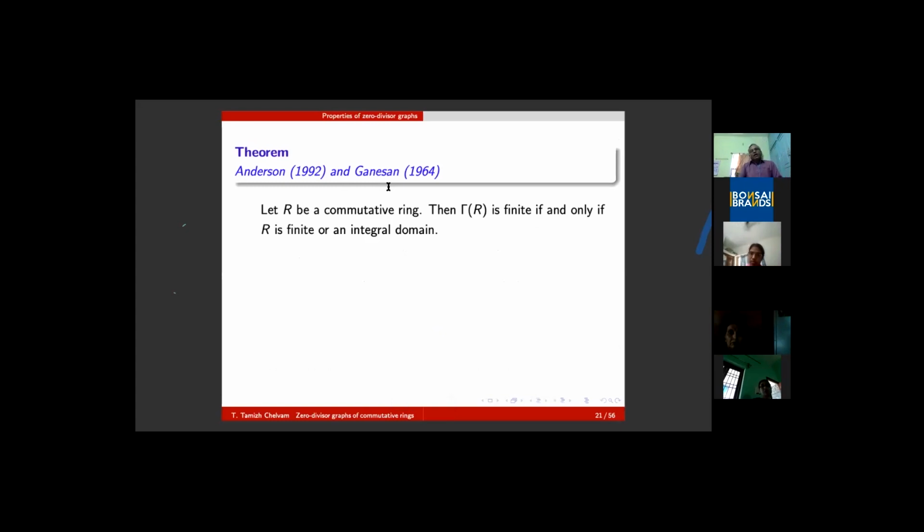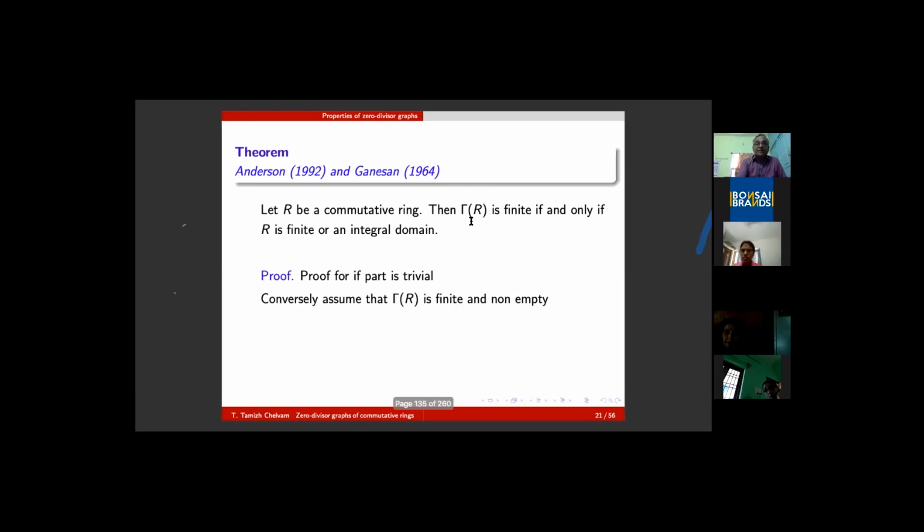If you want to prove the result, one part is trivial. Suppose R is finite, then the zero divisor set is finite, naturally, as it is a subset of R. Then the graph is finite. It is a trivial observation. What about the converse? To prove the converse, for a commutative ring R, assume that the zero divisor set is finite. I must prove that R is finite or an integral domain. Let me take it as a non-integral domain and try to prove that it is finite. So the if part is very trivial.